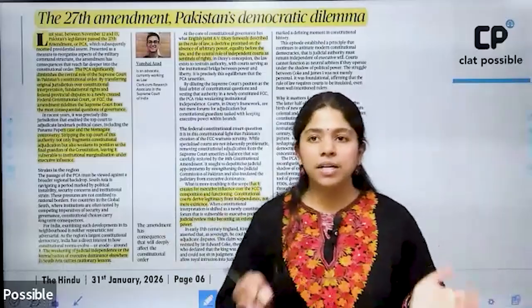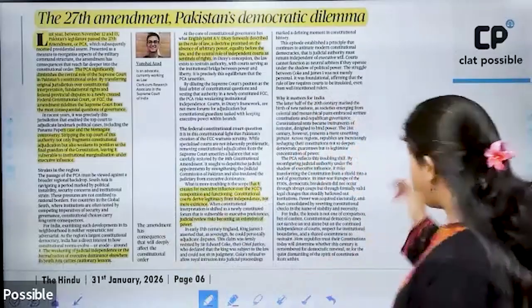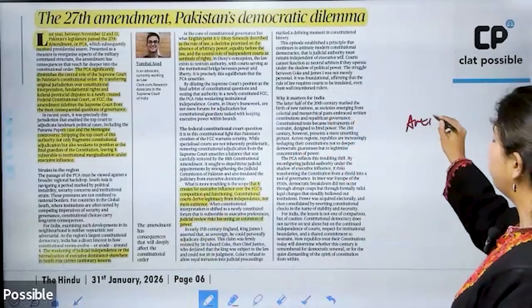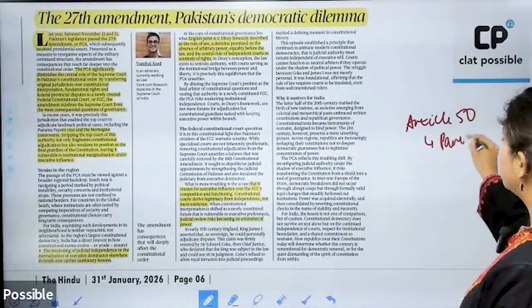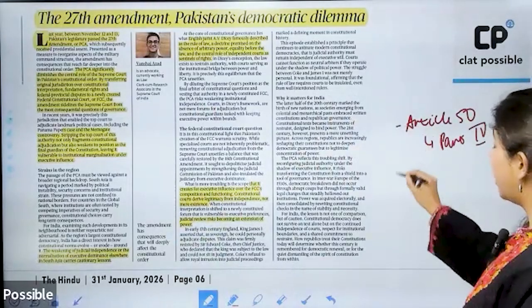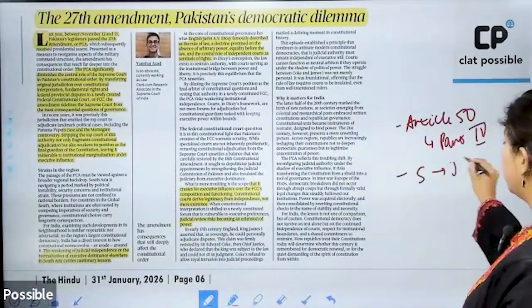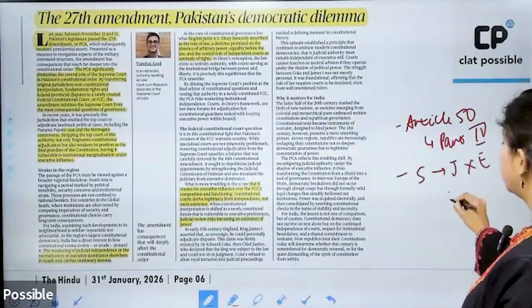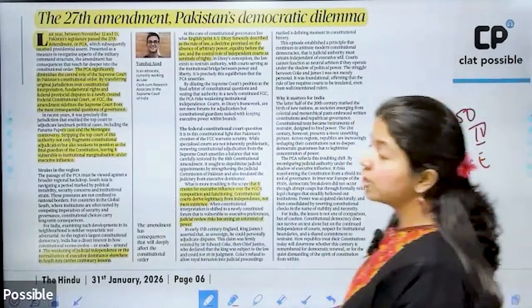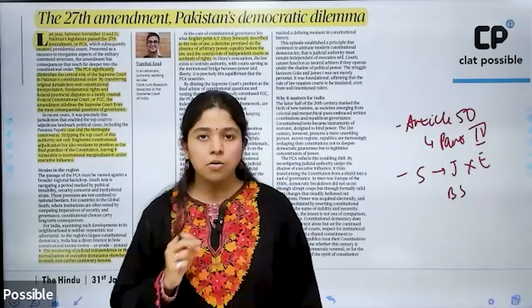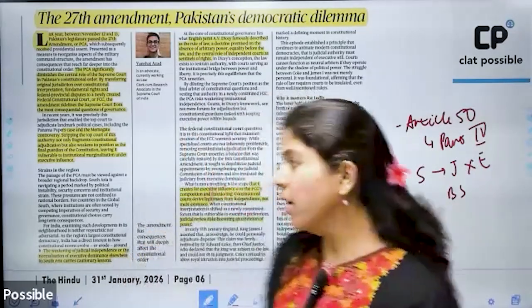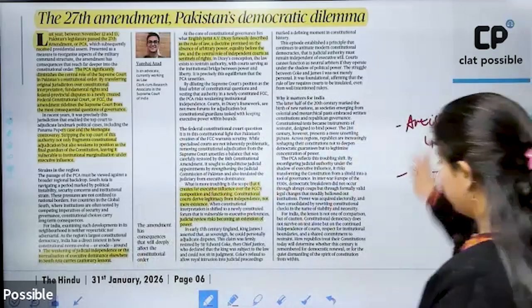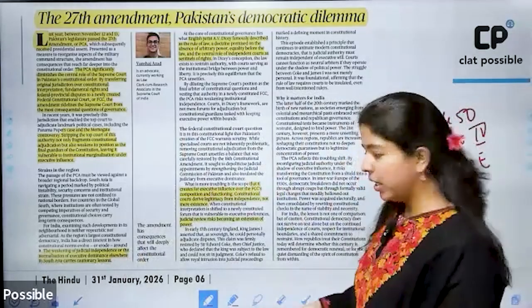Okay. In India, there is a strict separation of judiciary from the executive. This strict separation has been provided for in Article 50 of the Constitution in Part 4, and also the separation of judiciary from the executive forms the basic structure of the constitution. This basic structure was outlined by the Kesavananda Bharati case of 1973. Okay, so just keep this in mind with respect to India. All right.